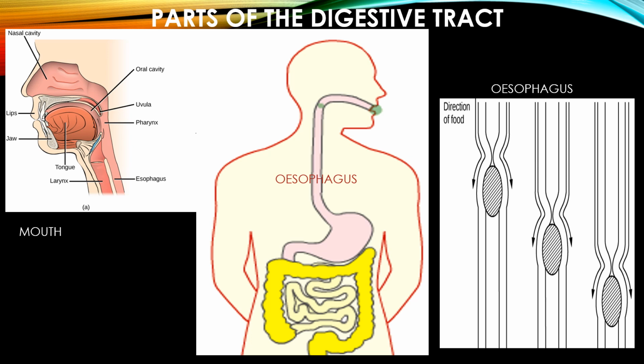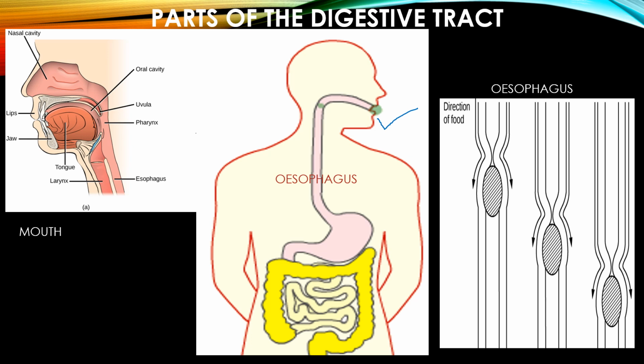As you can see in the picture, the alimentary canal can be divided into various compartments. The first is the buccal cavity or the mouth. Here you can see the structure of mouth given in the picture. Here, physical and chemical breakdown of food starts. Now, what do you mean by physical breakdown? When you chew your food with the help of your teeth, you are breaking it down into smaller and smaller particles. So, this is physical breakdown.